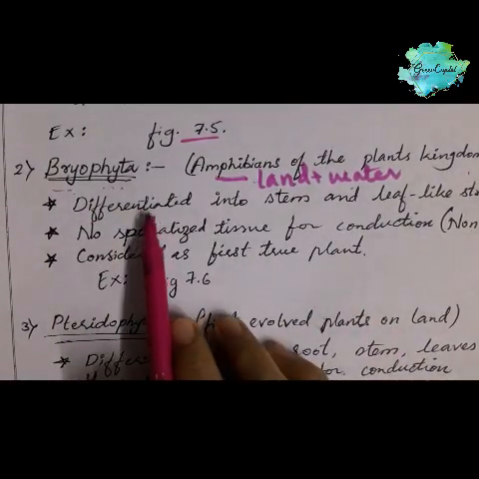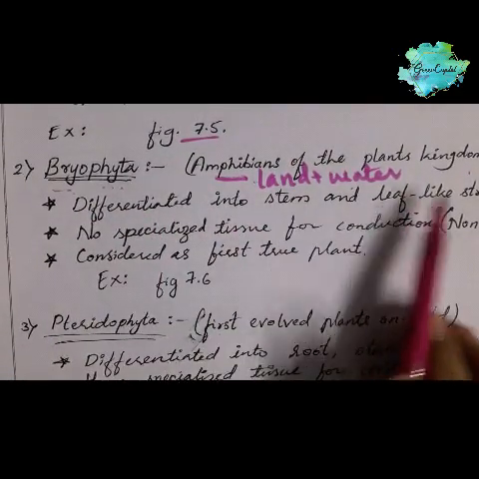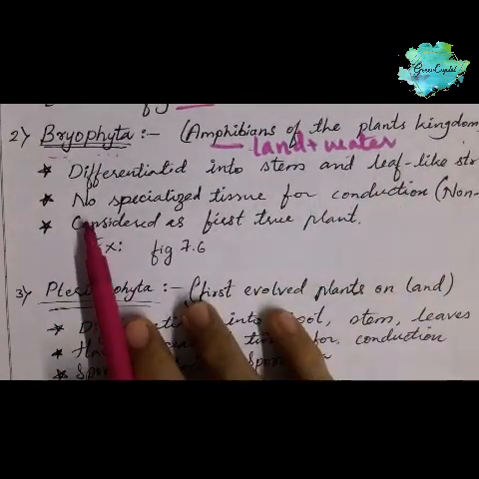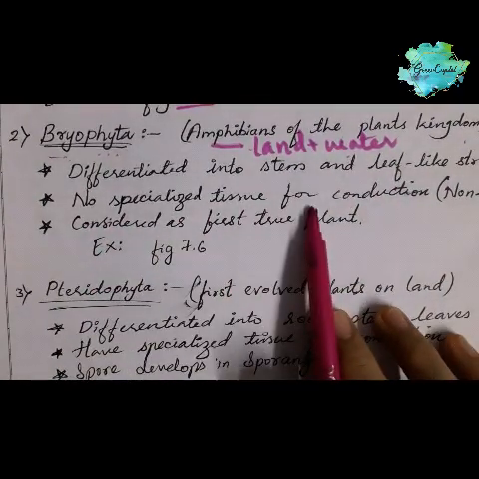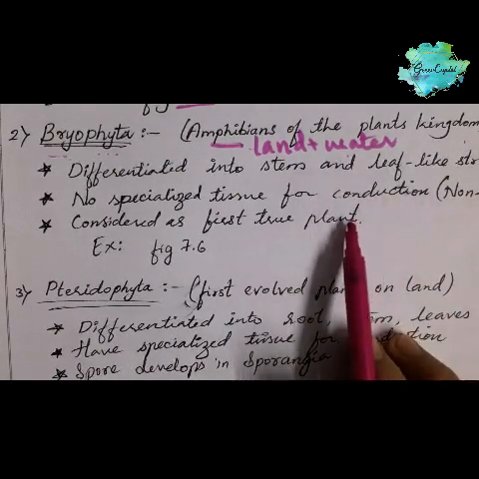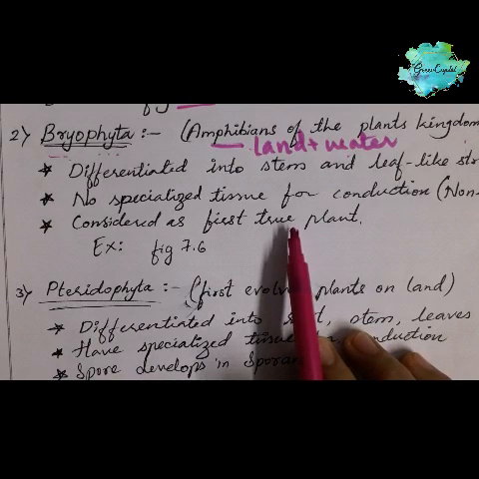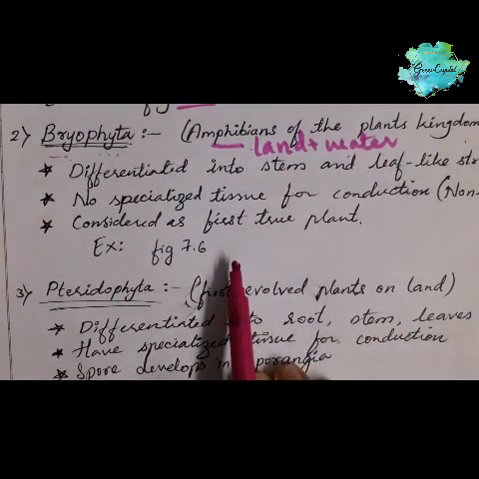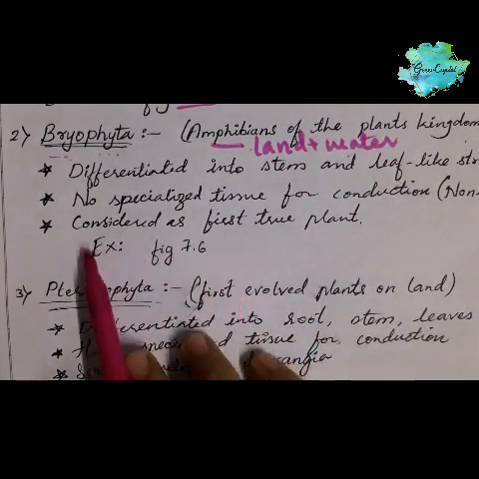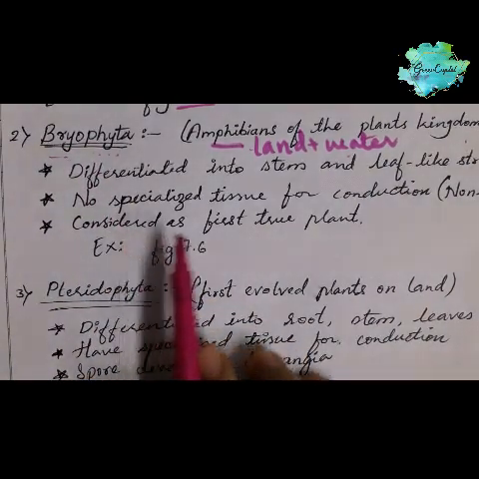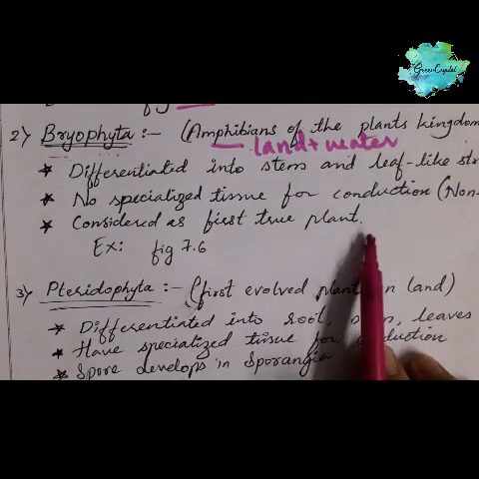Here the plant body is differentiated into stem and leaf-like structures. Not exactly leaves, but leaf-like structures, and they don't have any specialized tissue for conduction, no vascular tissue we can say. They are considered the first true plant. Thallophyta was just a plant body type, no? So Bryophyta was the first one to be considered a true plant.